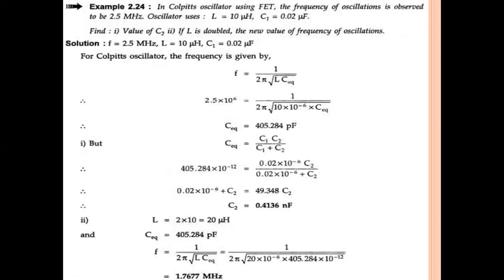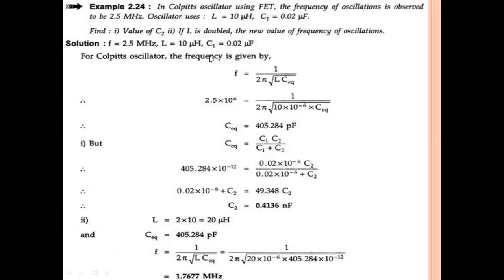An oscillator uses an inductor L equal to 10 microhenry and C1 equal to 0.02 microfarad. This is the given data. The first part is to find the value of C. The second part is, if L is doubled, if the inductor is doubled, then what is the new frequency? Here we should find out these two values.